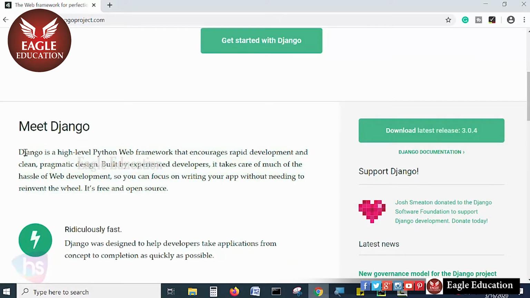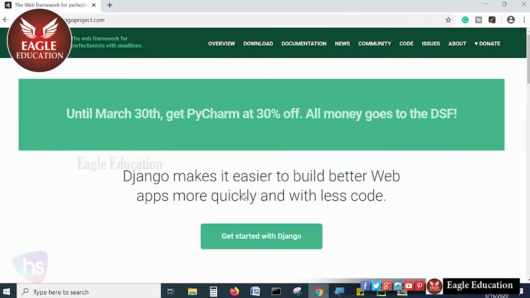Django is a high-level Python web framework that encourages rapid development and clean, pragmatic design. Experienced developers contribute many modules, creating web apps at great speed with the help of open source. Find more details here.